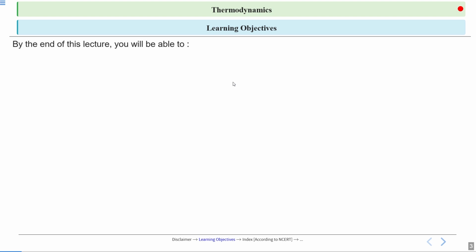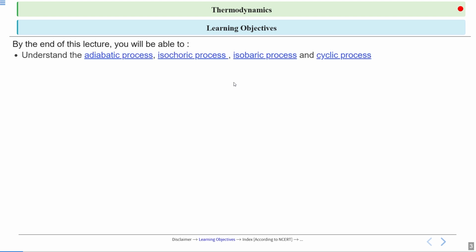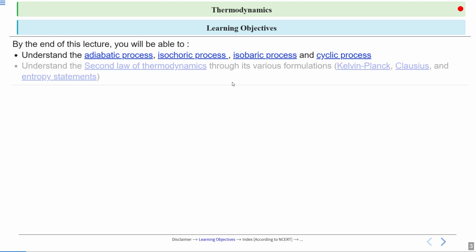Learning objectives. By the end of this lecture you will be able to understand the adiabatic process, isochoric process, isobaric process and cyclic processes. Then the second law of thermodynamics through its various formulations like Kelvin-Planck, Clausius and entropy statements.